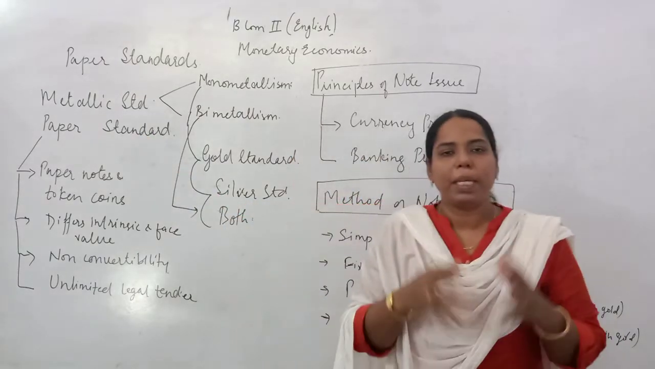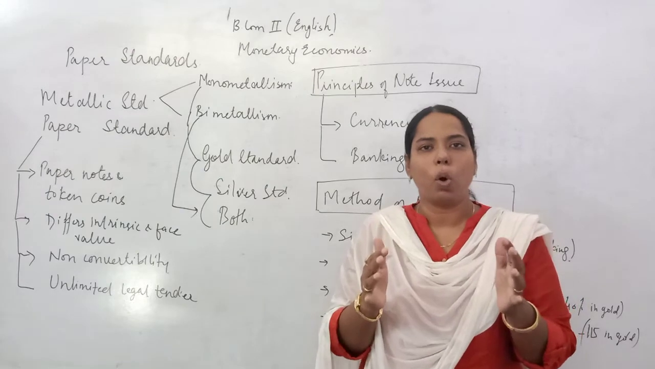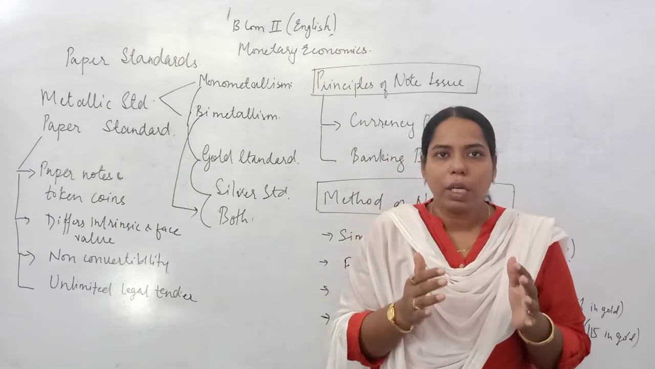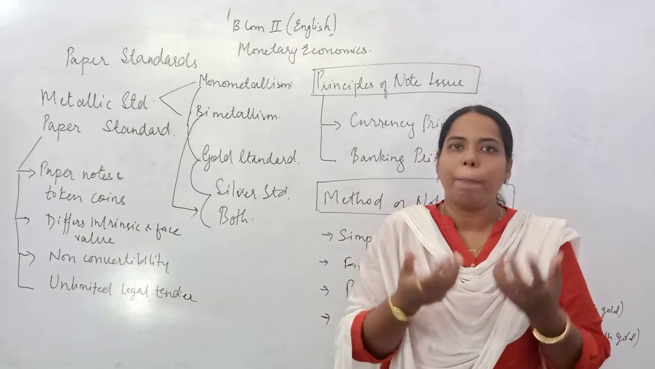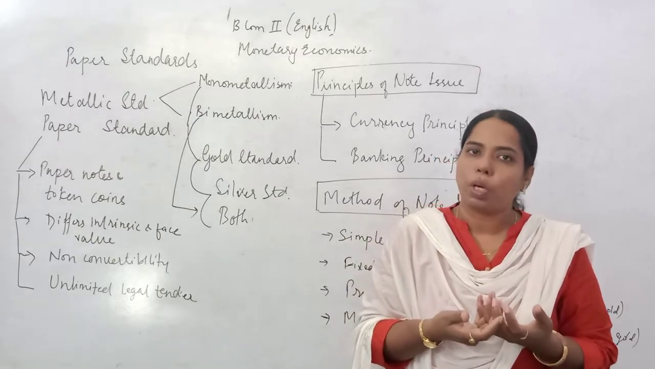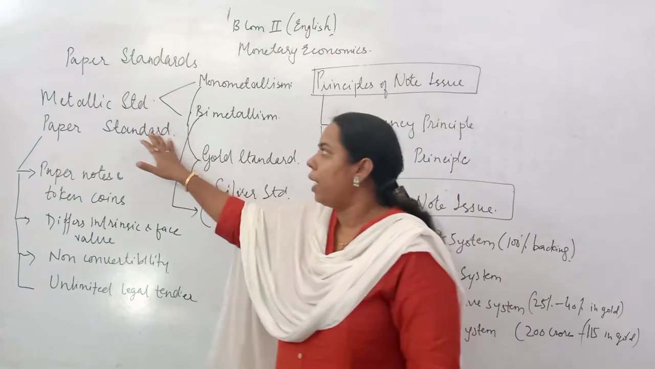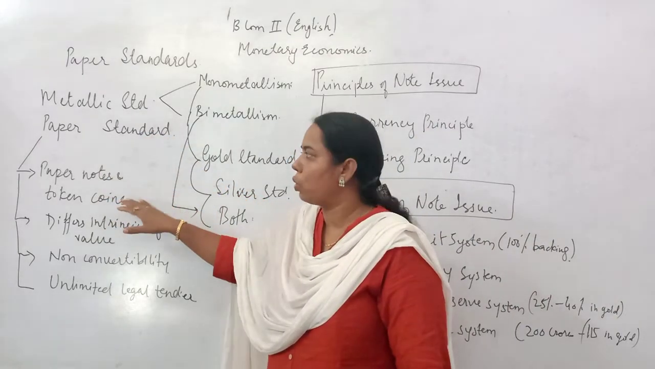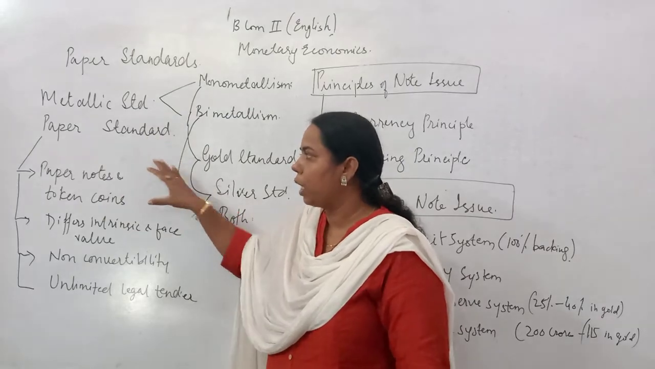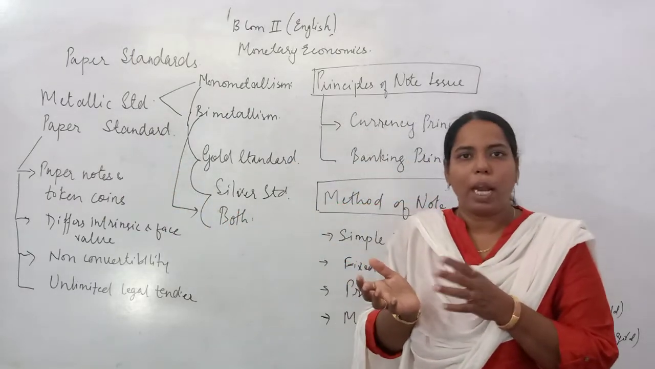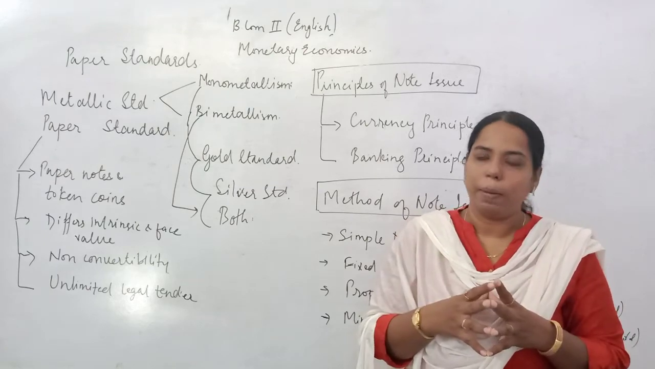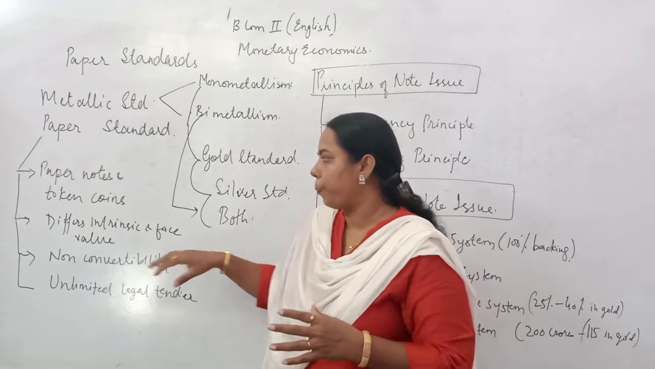Under this system, which is also called the managed system, the currency is in the form of printed paper notes or token coins. Basically, we have seen the paper notes and the token coin under the paper standard. The intrinsic value and the face value of the currency or the coins both differ.